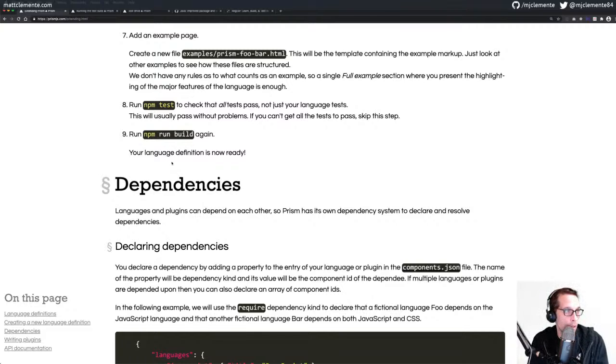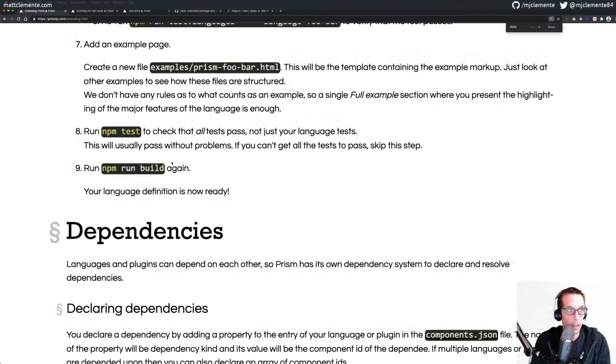All right. I don't know if this is big enough. Here we go. Create a new file, examples/prism. This is the template containing the example markup. Just look at other examples to see how these files are structured. We don't have any rules as to what counts as an example, so a single full example section where you present the highlighting of major features of the language is enough.